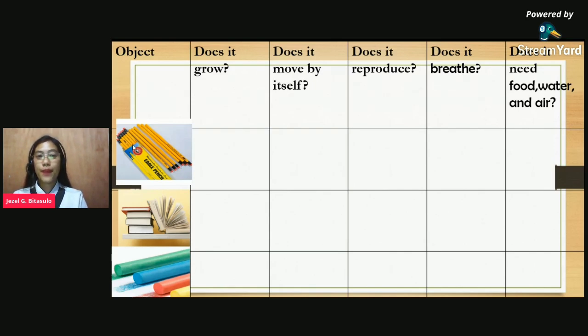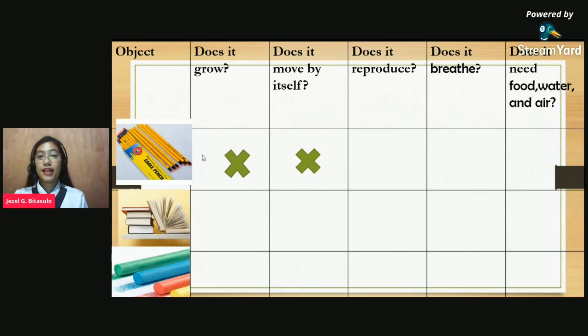So first, the pencil. Does the pencil grow? No. Pencil doesn't grow. Does it move by itself? Yes. Strawberry, does the pencil move by itself? No. The pencil cannot move by itself unless you hold it and throw it or put it in another place.